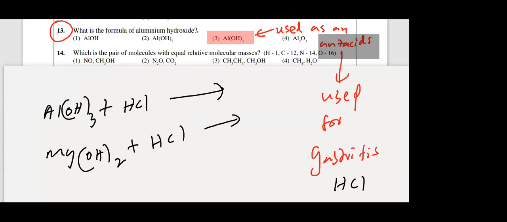Imagine accidentally, by mistake, you drink an HCl bottle in the school laboratory. Then you can drink this, but don't drink sodium hydroxide. Then you will get other issues due to sodium hydroxide. Then the situation becomes worse.